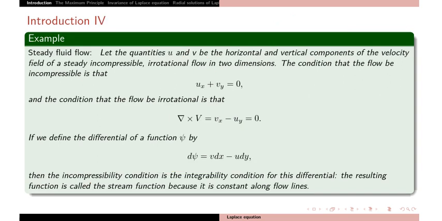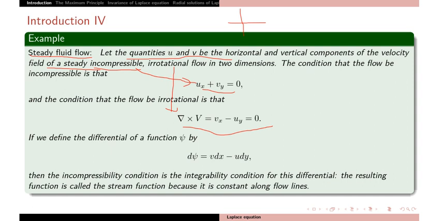One more example from fluid dynamics, steady fluid flow. Let u and v be the horizontal and vertical components of the velocity vector field of a steady incompressible flow. Incompressibility means, like water, u_x plus v_y equal to 0. And irrotational means the curl of that vector is 0, so v_x minus u_y equal to 0. So the flow is a steady, incompressible and irrotational flow in 2 dimensions.